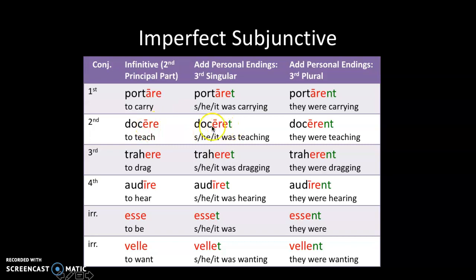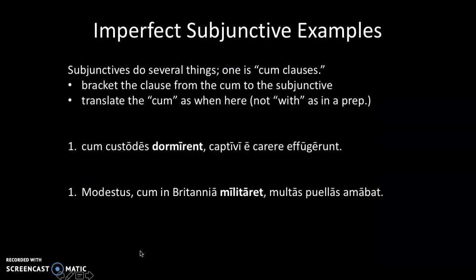So you've got your infinitive and your personal ending. So audire, audiret. Esse, the infinitive of the irregular verb to be, can also be made into an imperfect subjunctive just by putting a T on the end. Same with velle, to want.